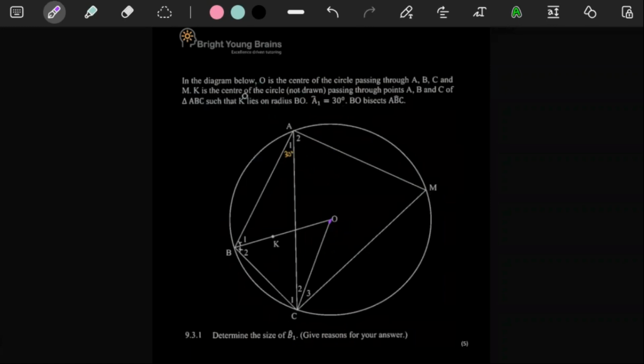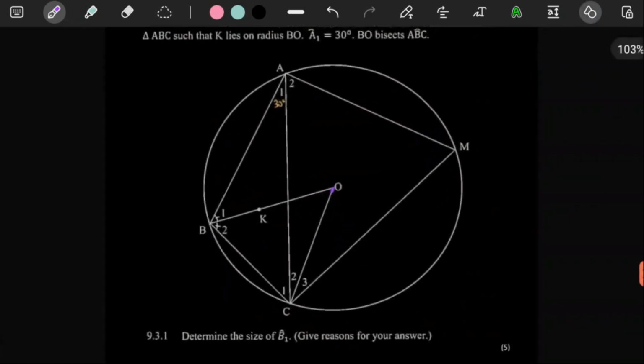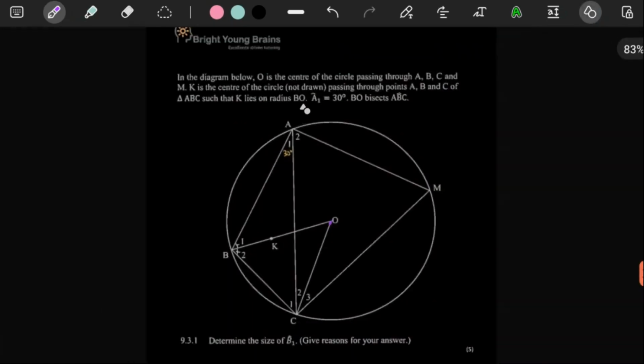Then they said K is the center of the circle, or the circle is not drawn, but that circle passes through points A, B, and C. So we can actually draw it for ourselves because, why not? It's a weird looking circle, but it says here K is the center of the circle passing through points A, B, and C of triangle ABC, such that K lies on the radius BO.